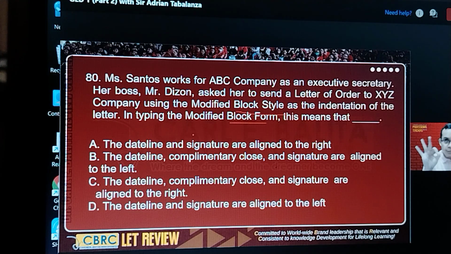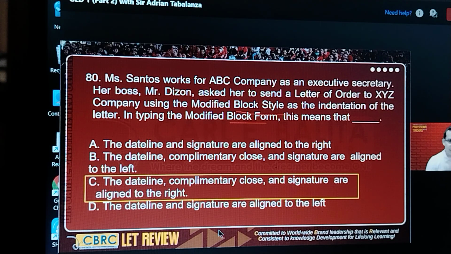So I have to tell you that there are three styles or forms of letter. Okay, one is modified block. If it's modified block, there are three components of the letter that are aligned to the right margin. What are those three components? It's the date line, the complementary clause, and the signature. So the correct answer here is letter C. So that is the modified block style or form of a letter. Three components, date line, complementary clause, and signature are aligned to the right margin.